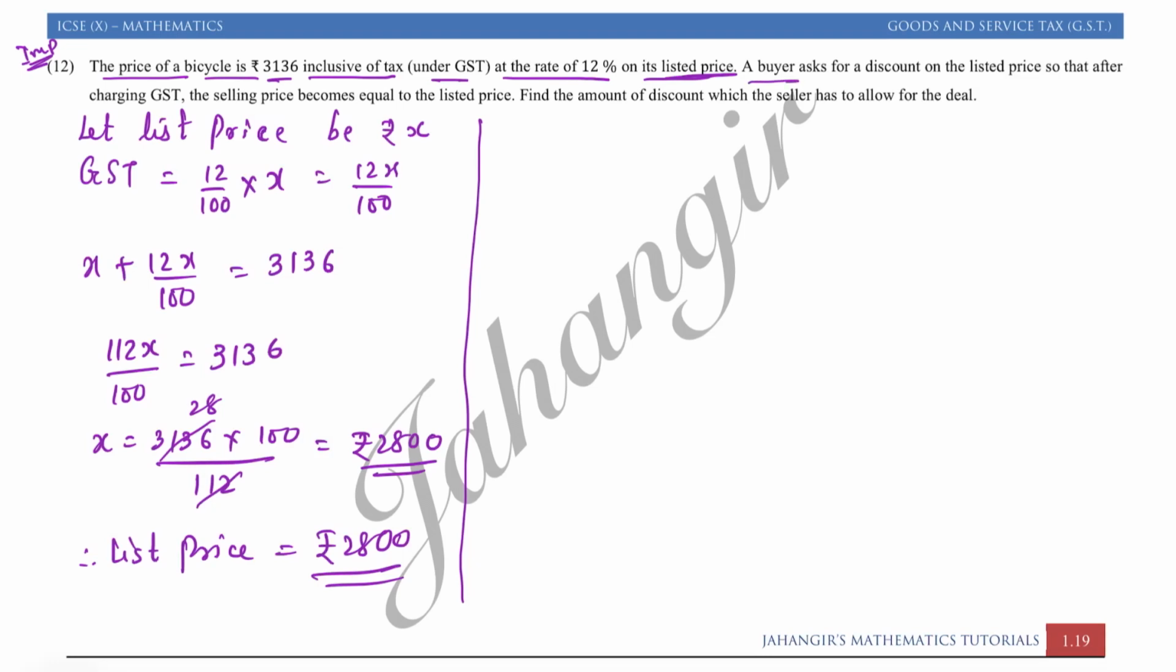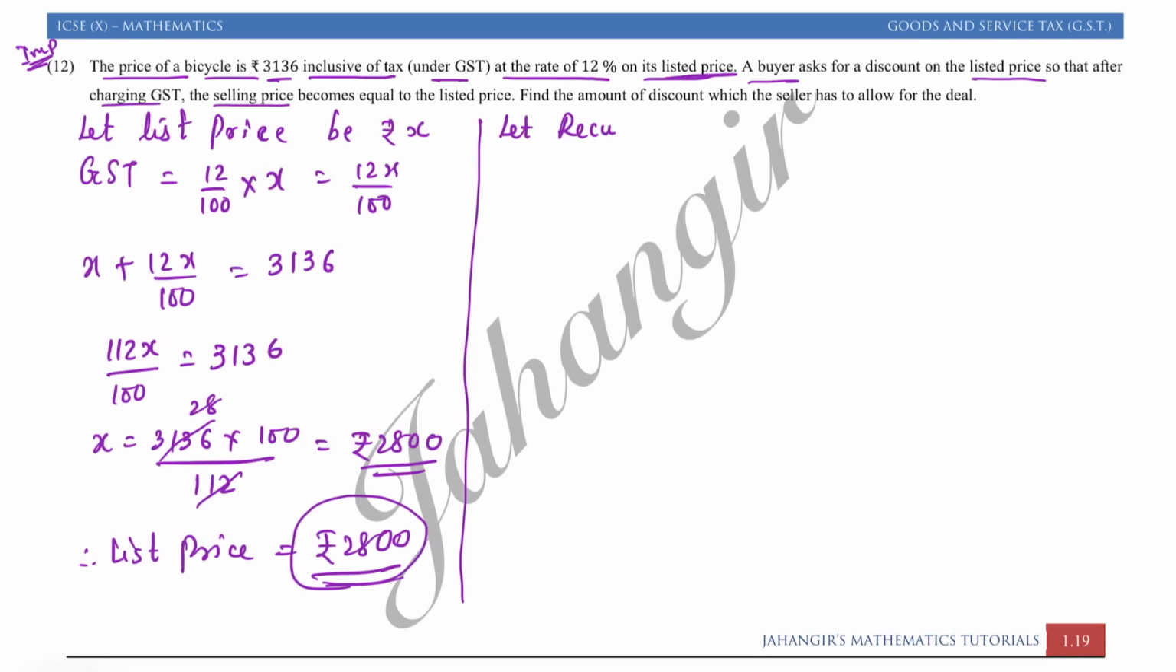A buyer asks for a discount on the list price so that after charging GST, the selling price will become equal to the list price. So find the amount of discount. So here we will say let reduced price, because the dealer has to reduce it from 2800. So then only he can add the tax on the reduced price and then he can sell it for rupees 2800 including the tax.